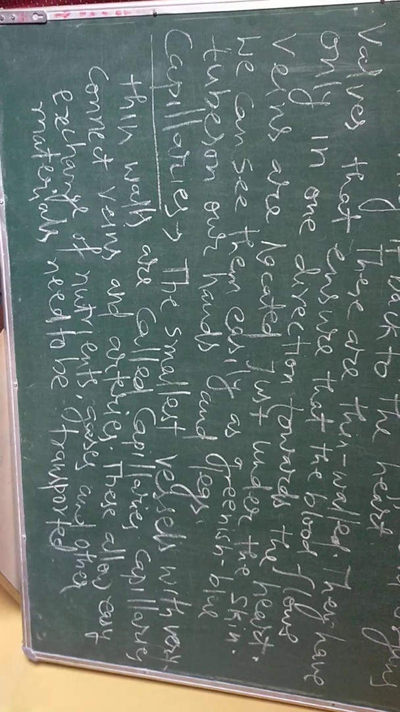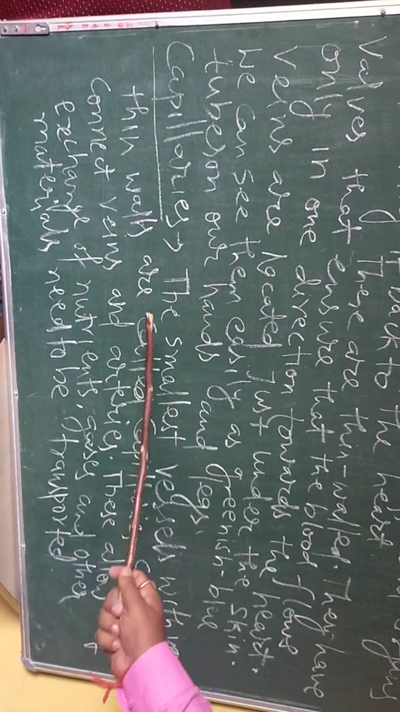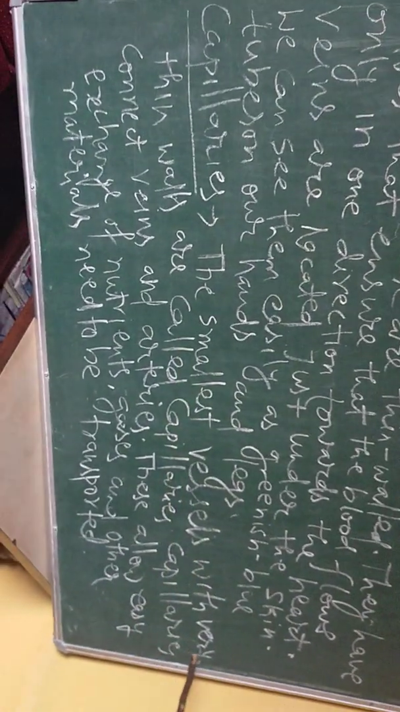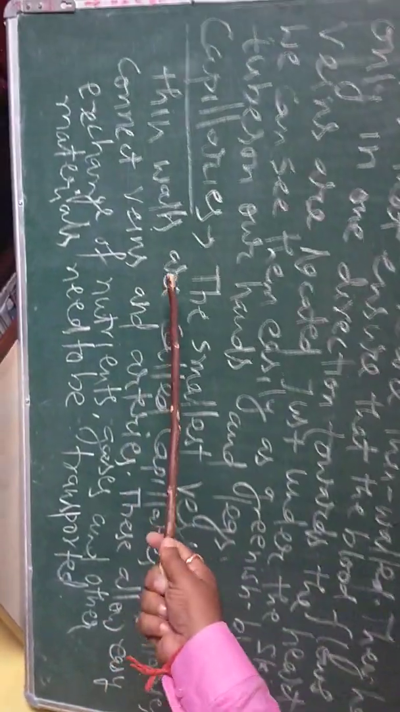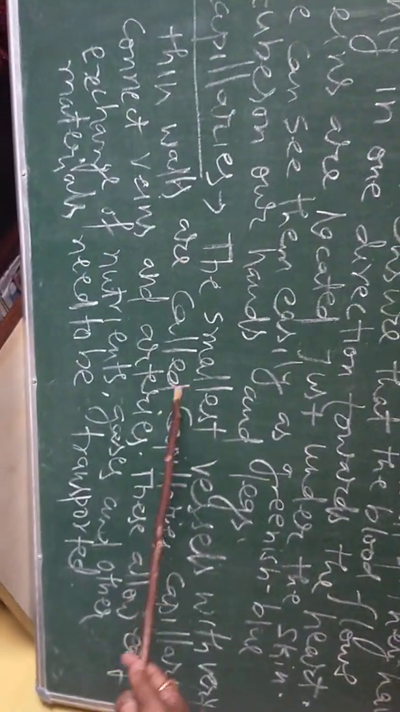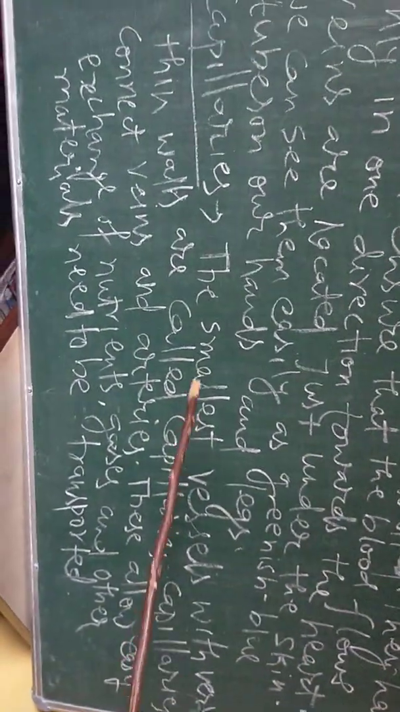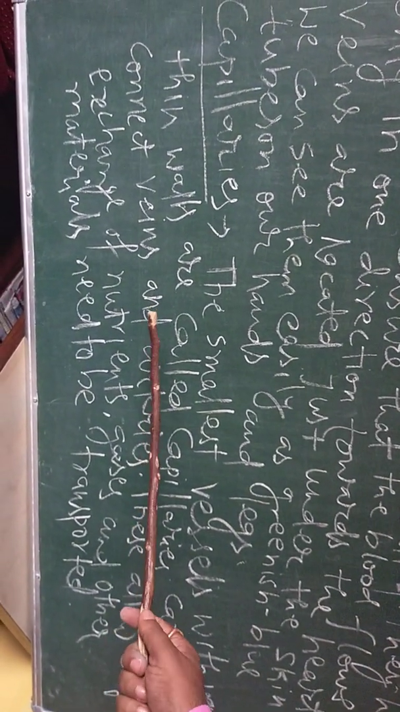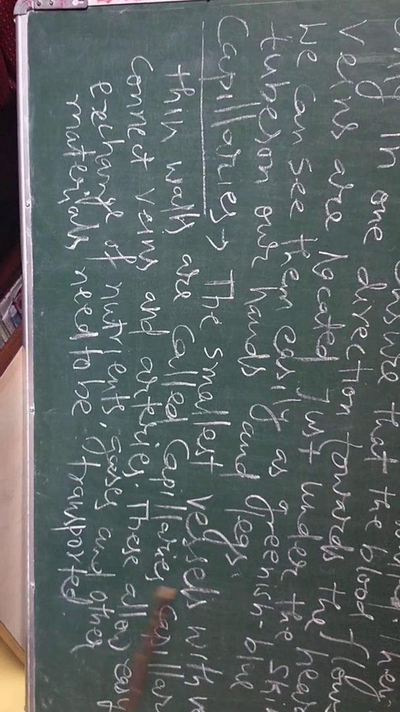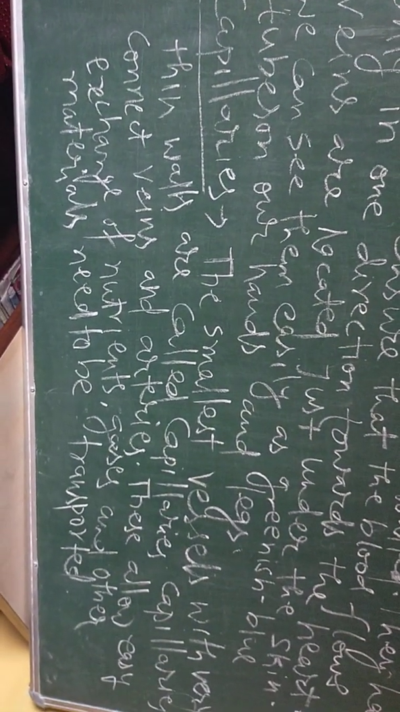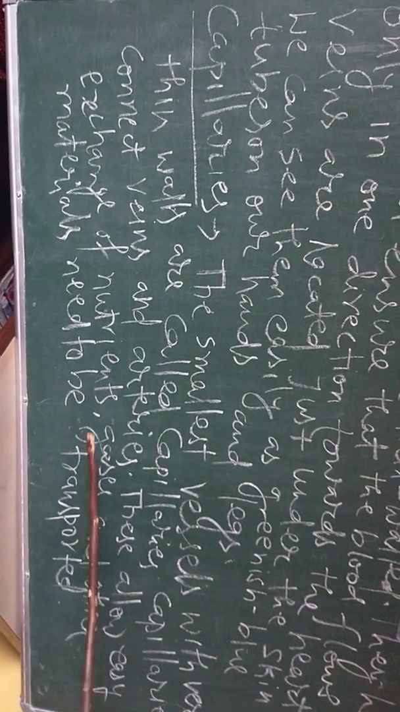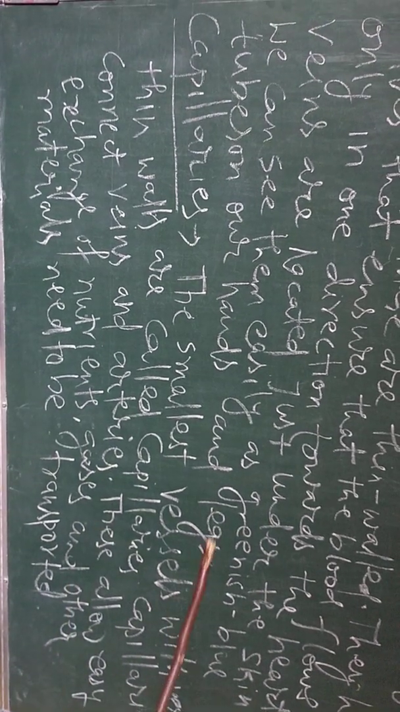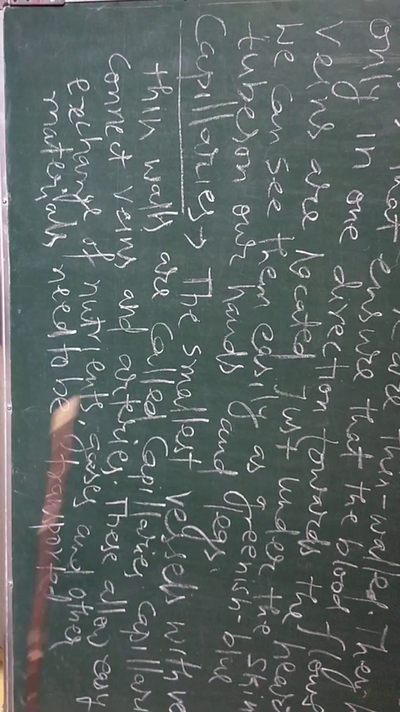Another blood vessel is the capillaries. The smallest vessels with very thin walls are called capillaries. Capillaries connect veins and arteries. These allow easy exchange of nutrients, gases and other materials that need to be transported.